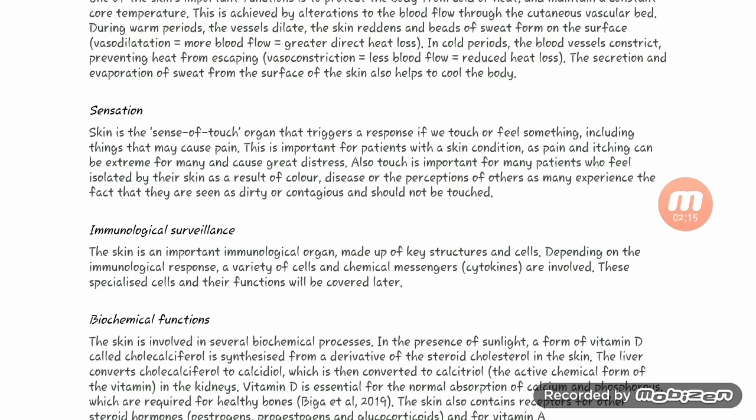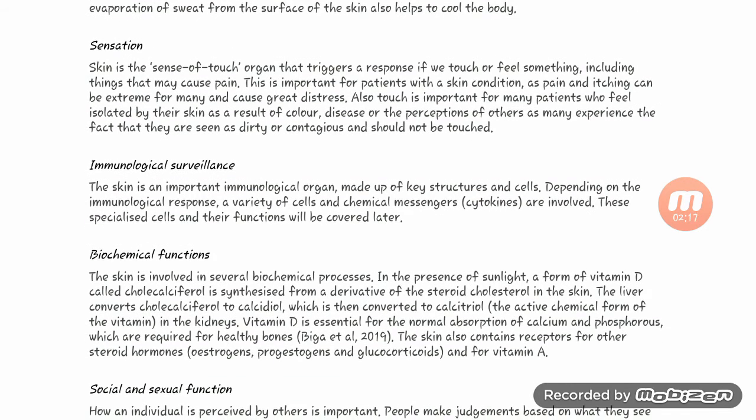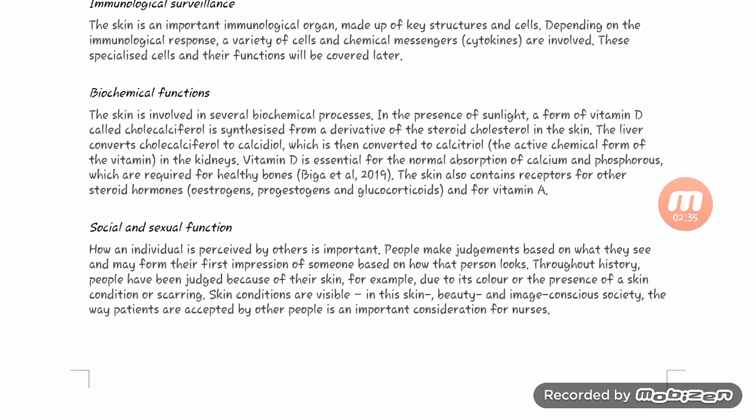Next is the immunological surveillance. The skin is an important immunological organ, made up of key structures and cells. Depending on the immunological response, a variety of cells and chemical messengers are involved. These specialized cells and their functions will be covered later.